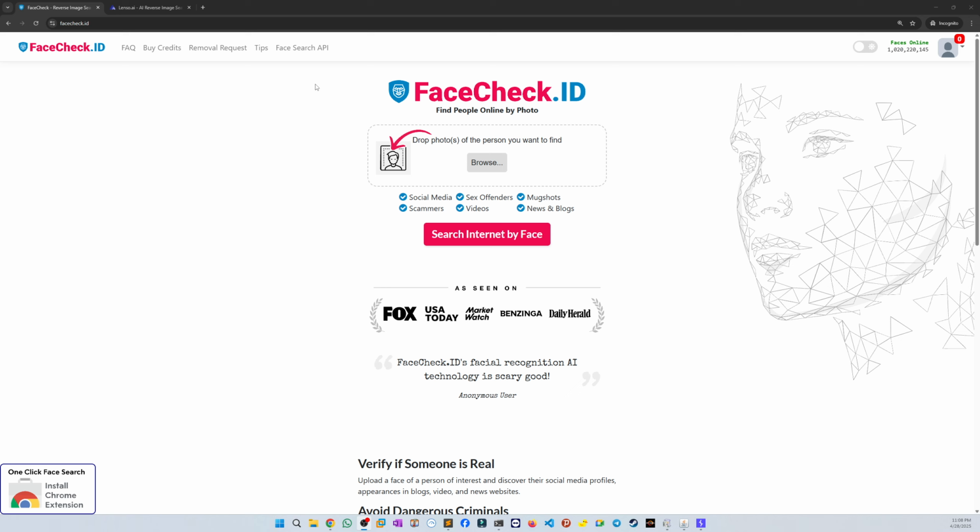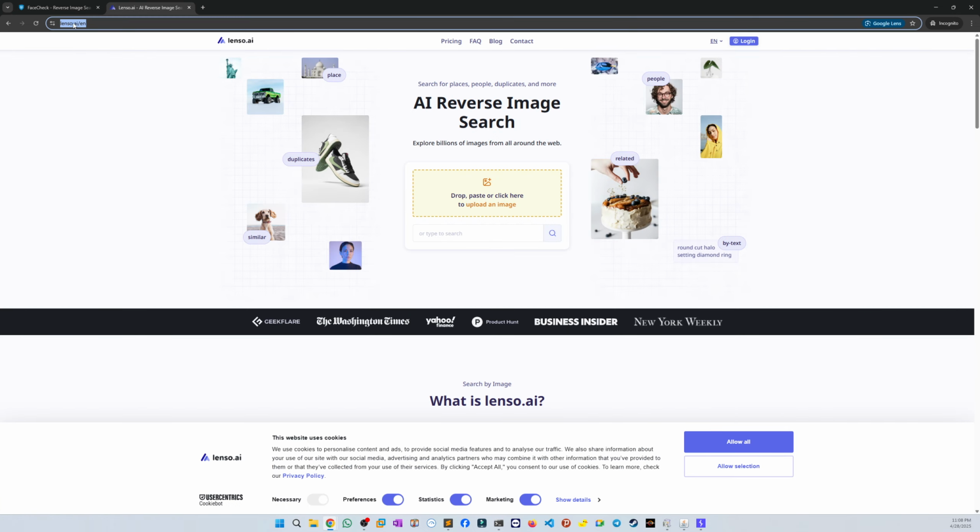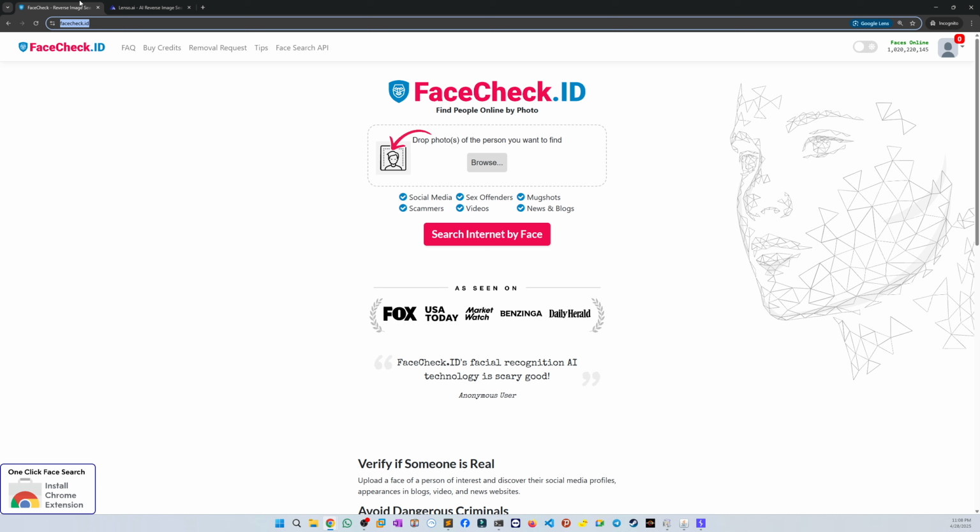Today we are going to check how we can find people on the internet if we have their images. For example, a face image: you can track anyone, you can find any person if you have their picture. So we have two websites that we will be utilizing. The first one is facecheck.id and the second one is lenso.ai. Let's first utilize this one.